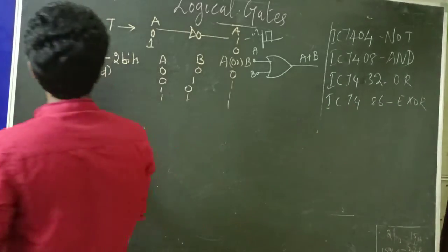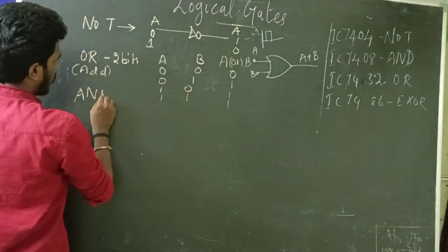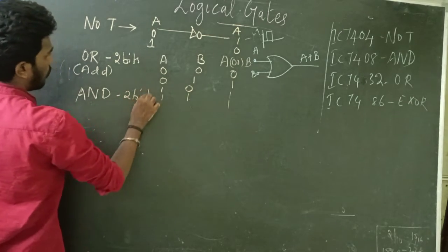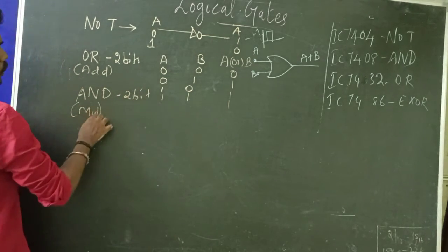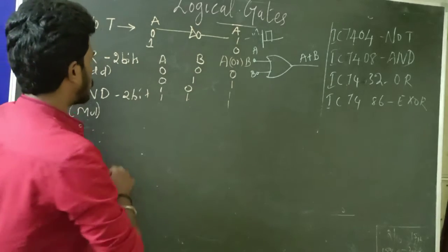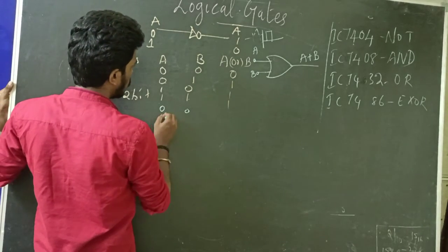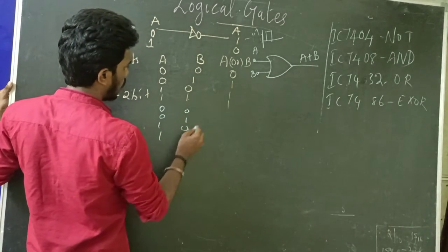Next one is about the AND operation. The AND operation again takes 2 bits. It actually performs the multiplication. So we should have both the inputs as true. So 0, 0, 0, 1, 1, 0, 1, 1.